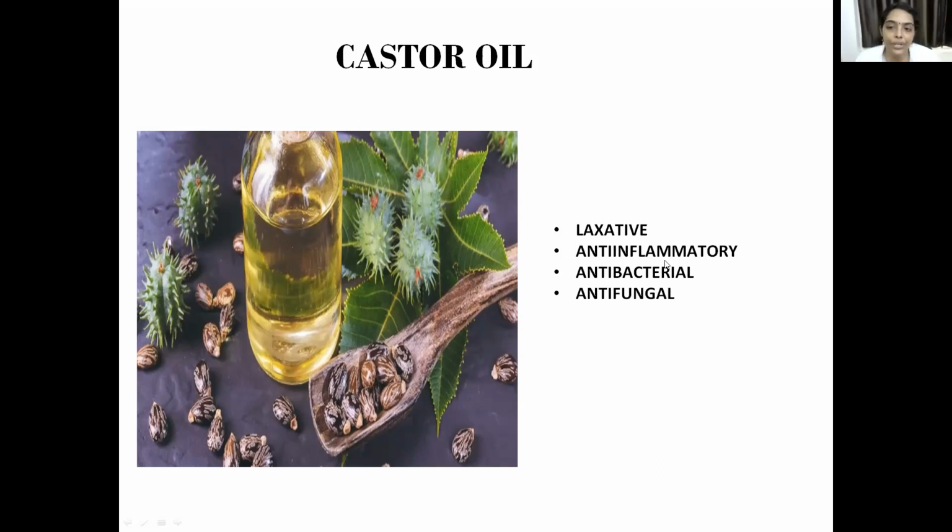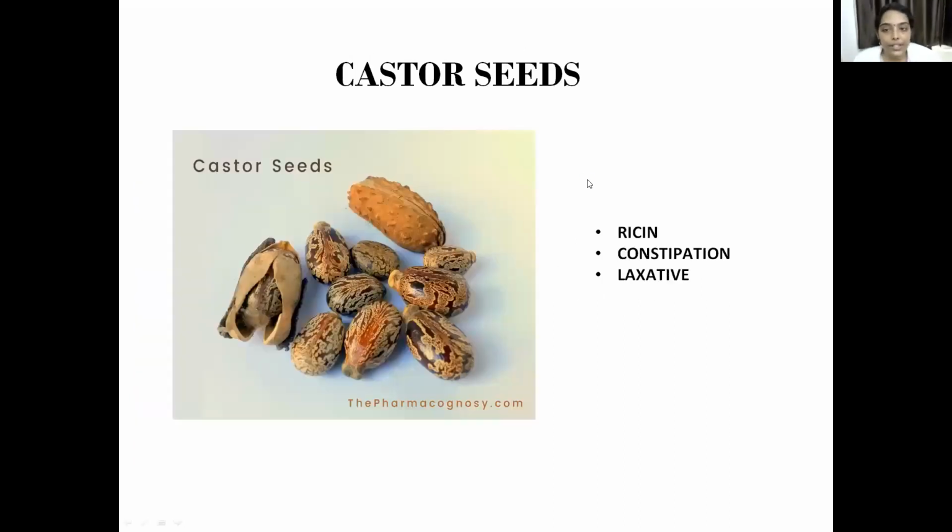Other less important uses are anti-inflammatory, antibacterial, antifungal. So these should not be the use you write in your exam. The most important use should be that it is used as a laxative. Okay. Then coming to the next slide, these are castor seeds.